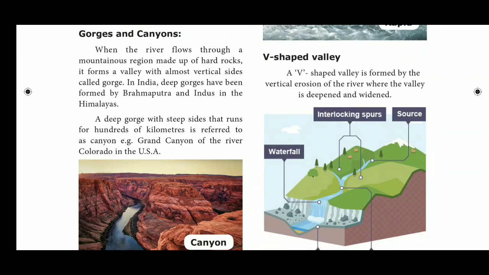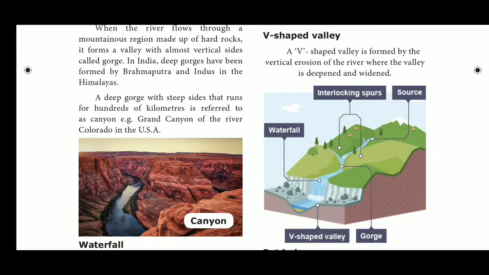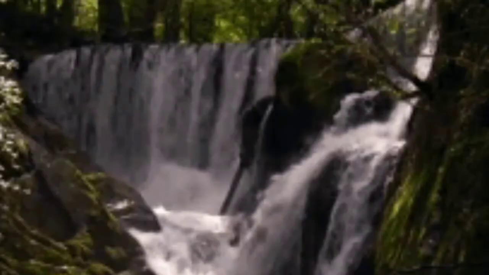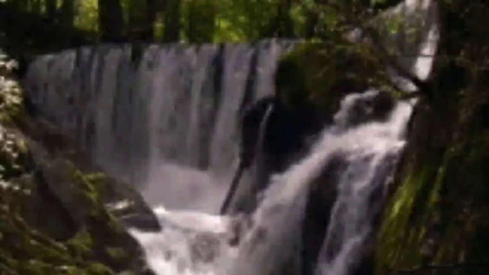See page number 170. Waterfall. When a river flows in a region where hard rocks lie over soft rocks horizontally, the soft rocks get eroded quickly and the hard rocks project outwards. Thus, the river falls vertically from a steep slope to form a waterfall.